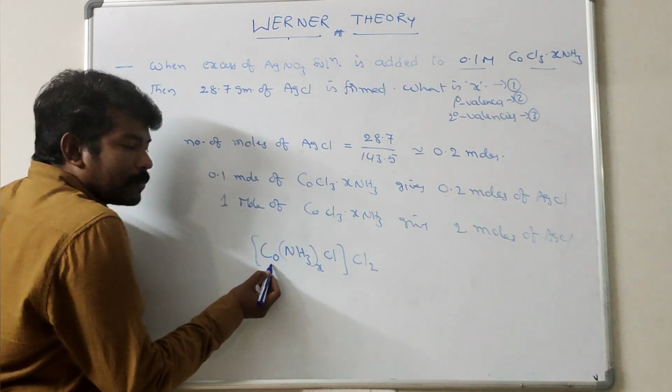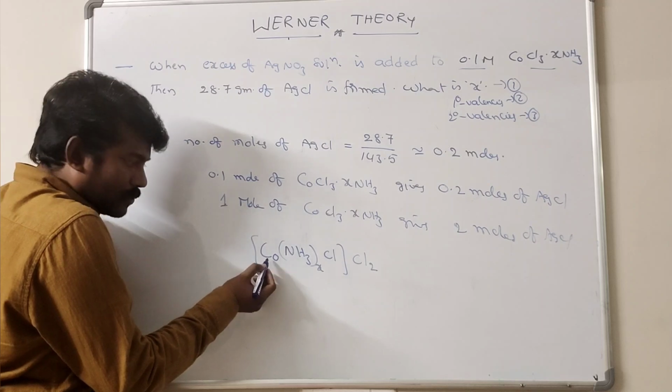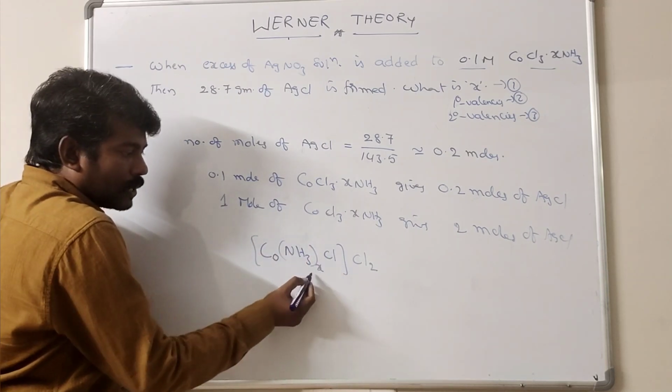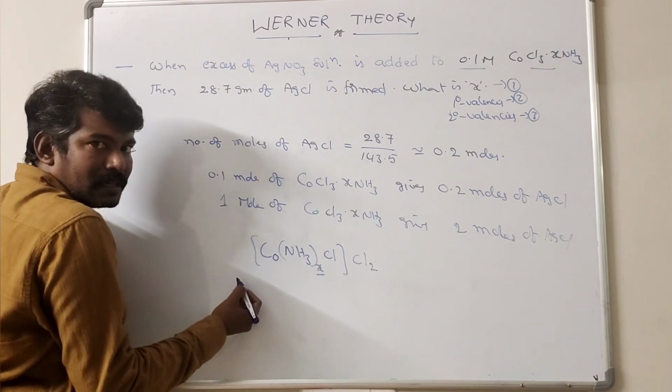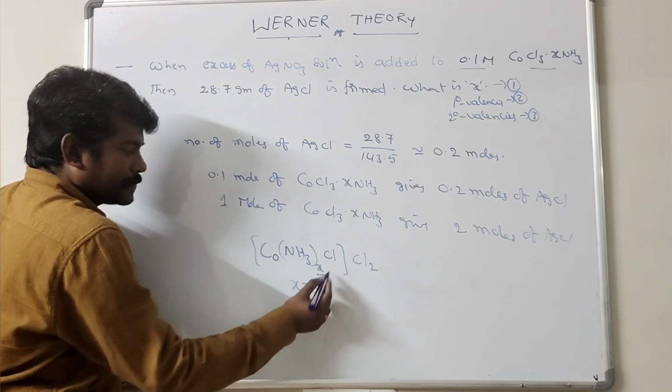So all cobalt complexes are octahedral. That means each and every cobalt central atom is surrounded by 6 ligands, 1 chloro and the remaining 5 are NH3. So x is equal to 5.